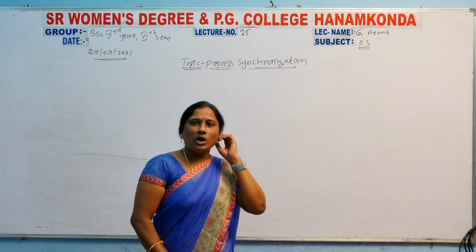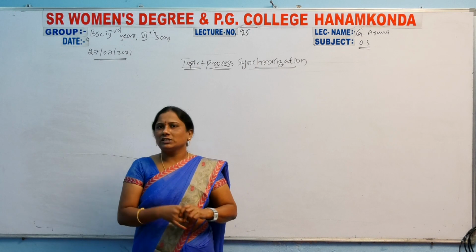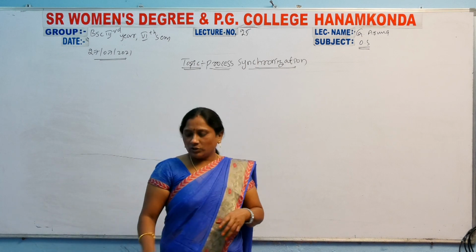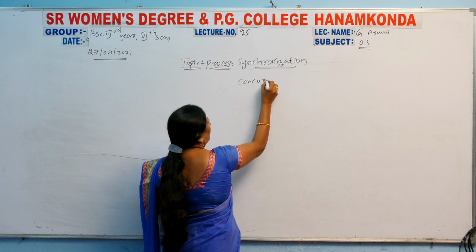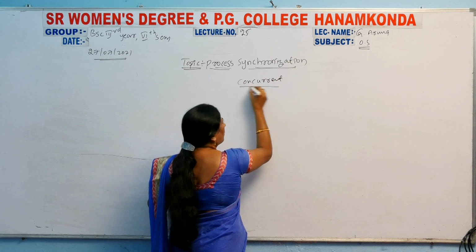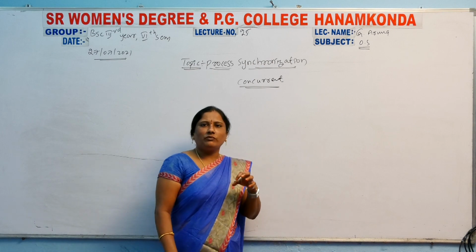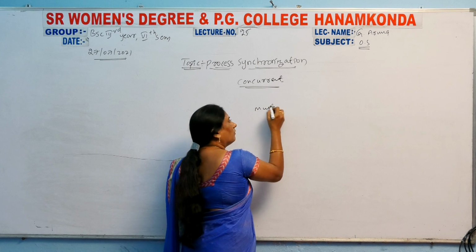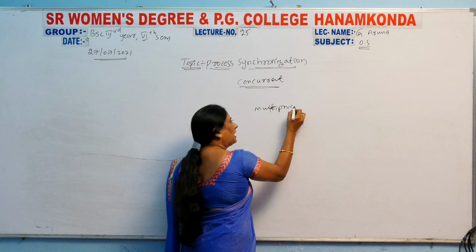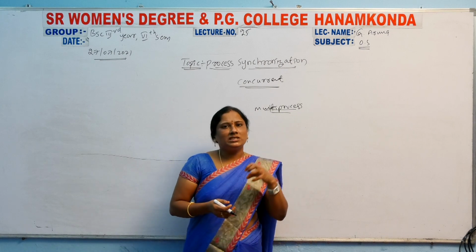Here concurrent data is there. Concurrent is a new word. Concurrent means whenever you enter multiple processes to the computer, not only a single process.